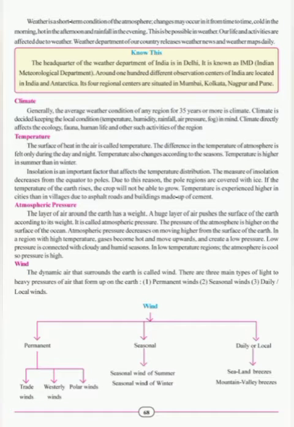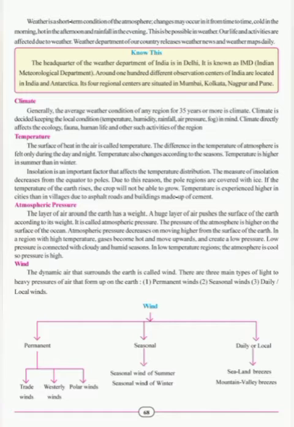Weather is a short-term condition of the atmosphere. Changes may occur in it from time to time. Cold in the morning, hot in the afternoon and rainfall in the evening. This is possible in weather. Our life and activities are affected due to weather.